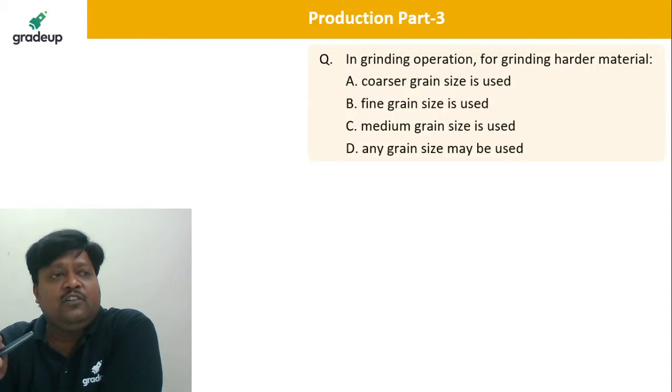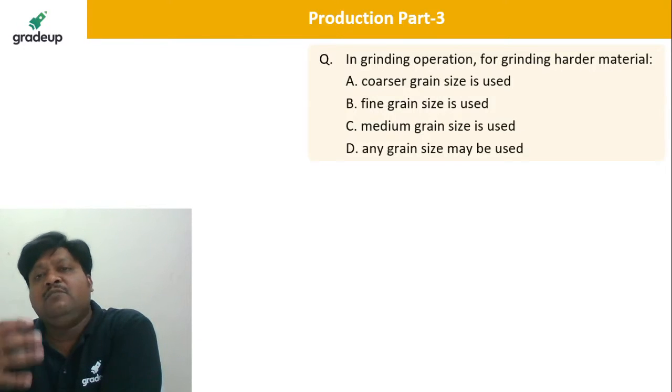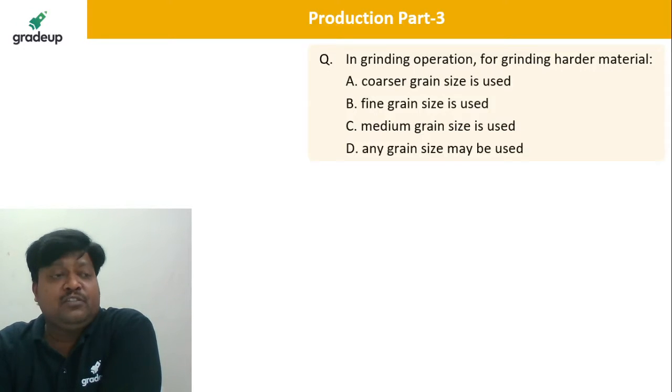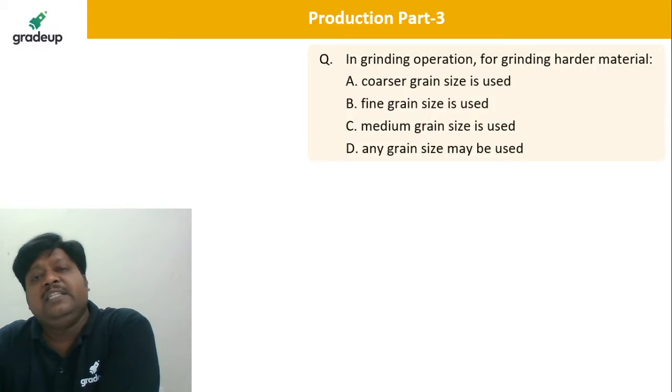So actually the logic or the connection is through this. The only thing is that with the hard material, if a soft grinding wheel, a soft bond, is used, the abrasive grains can very effectively be replaced when blunt, and there will be no blocking of the chips. So please remember that any grain size may be used.